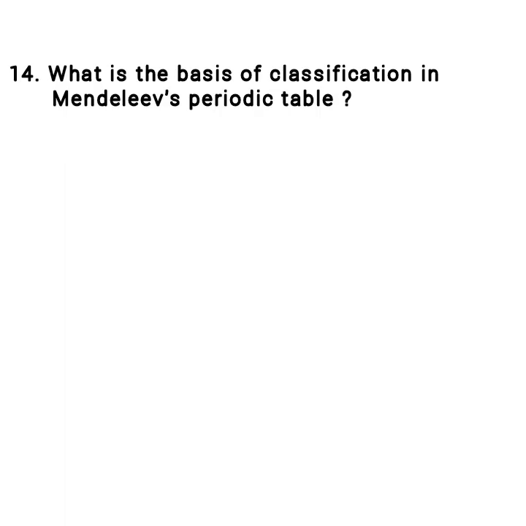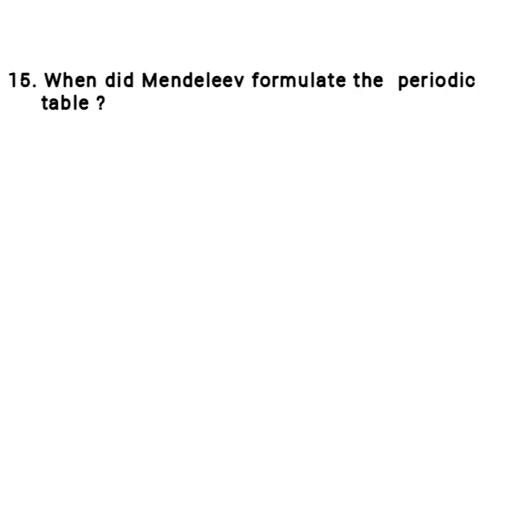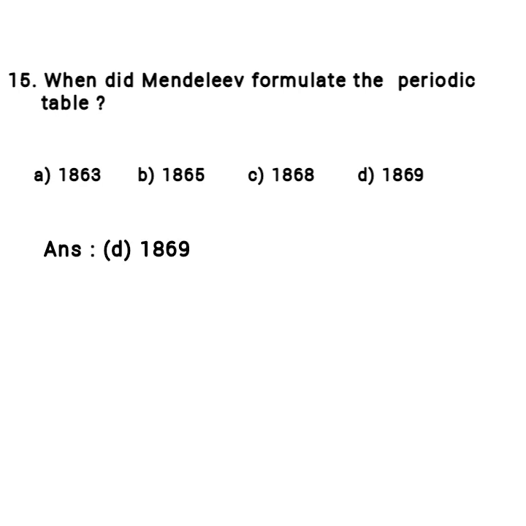What is the basis of classification in Mendeleev's periodic table? Options A, atomic number, B, volume, C, atomic mass and D, density. Answer, option C. When did Mendeleev formulate the periodic table? Options A, 1863, B, 1865, C, 1868 and D, 1869.